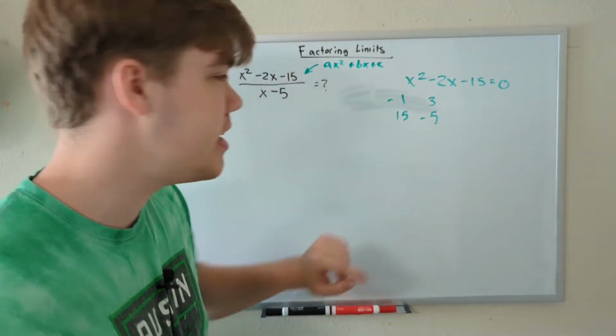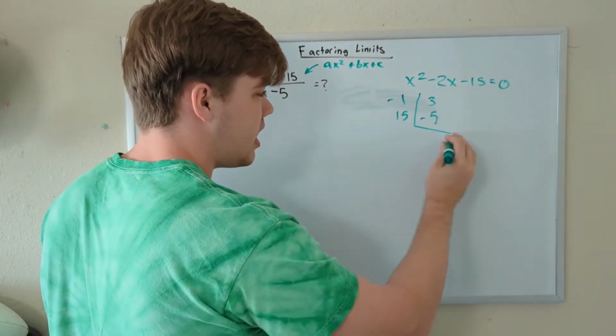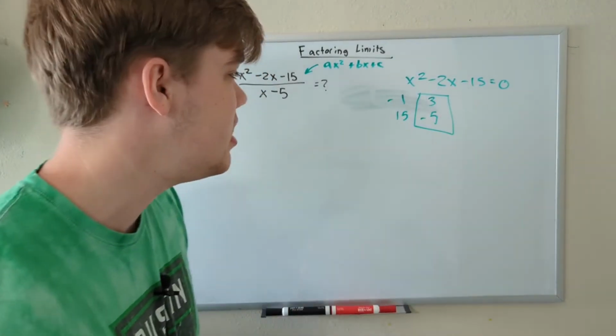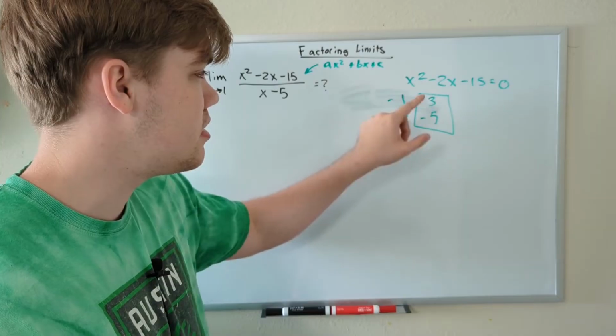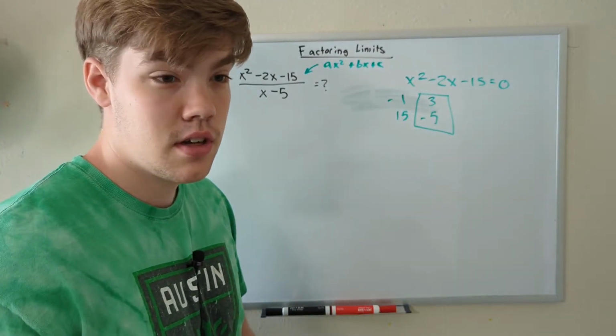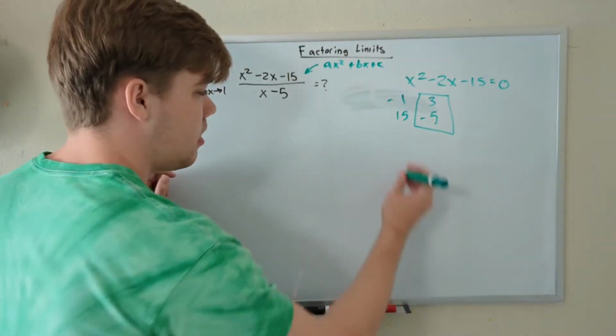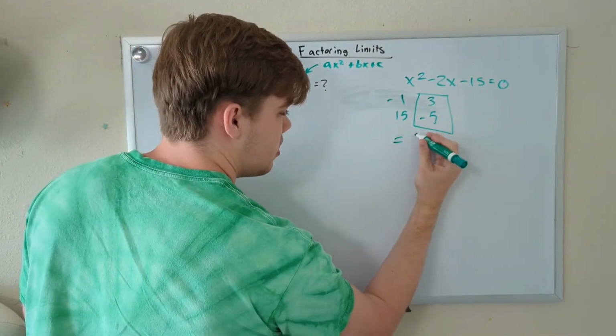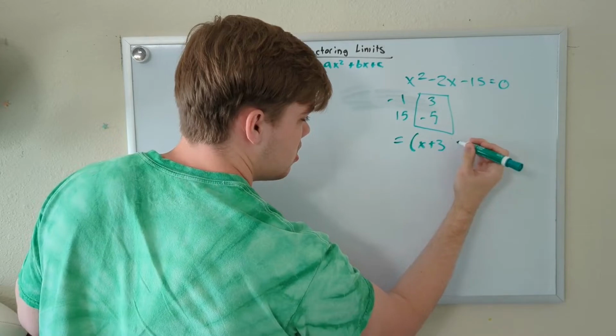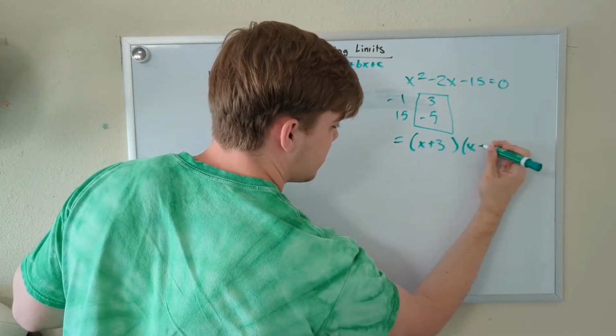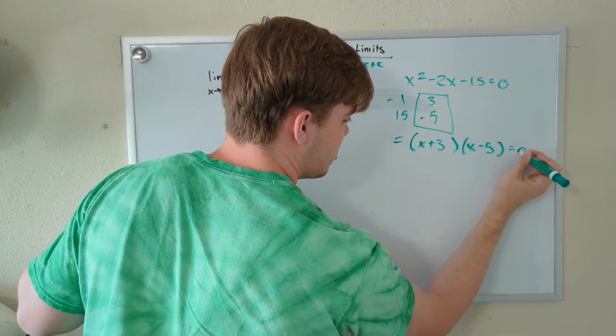Now this one is piquing my interest. 3 times negative 5 does equal negative 15. If we add negative 5 to 3, we get negative 2, which means that 3 and negative 5 are our factors. So x plus 3 and x minus 5.